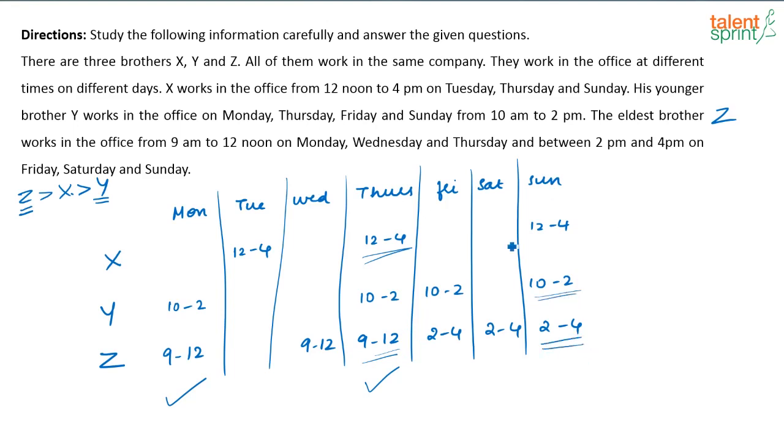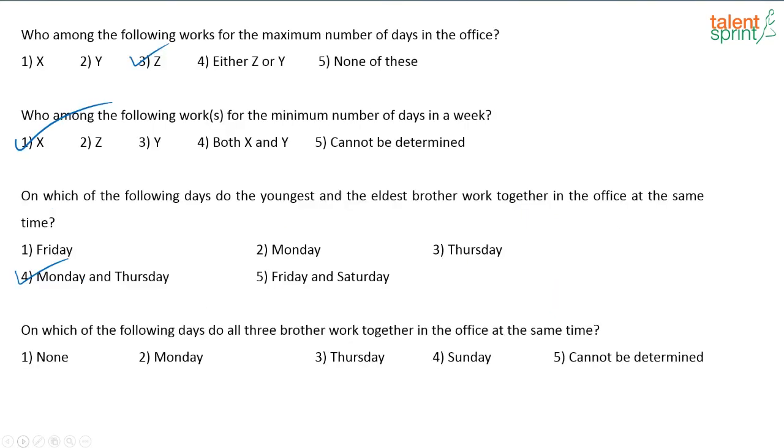This is 2 to 4. So again, not the same time. All 3 cannot be in the same time. So the question, on which of the following days do all the 3 brothers work together in the office at the same time? There is no such day where all 3 of them are working together at the same time. So the answer here will be option 1, none.